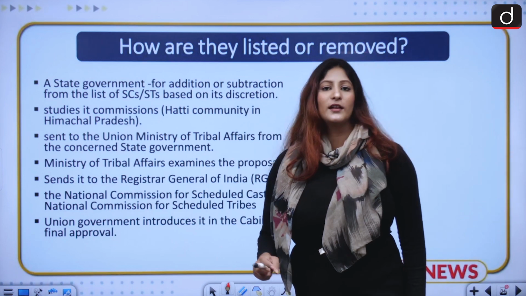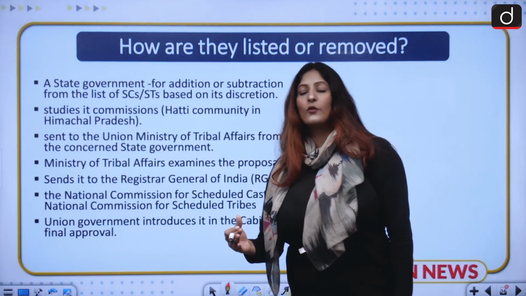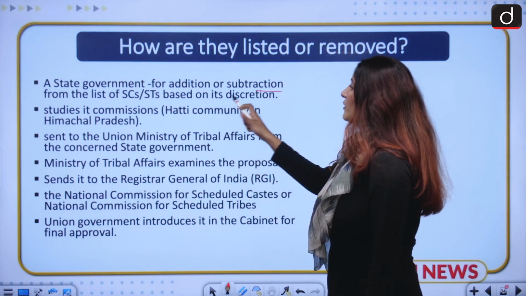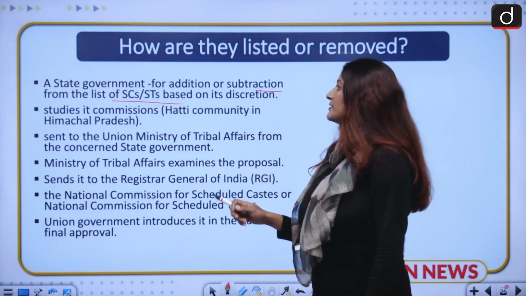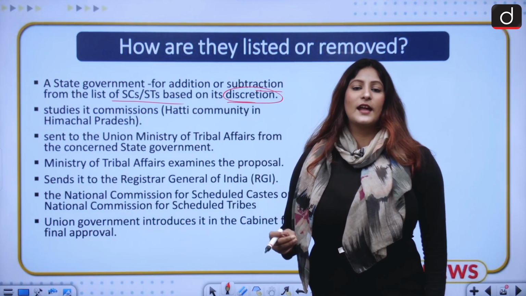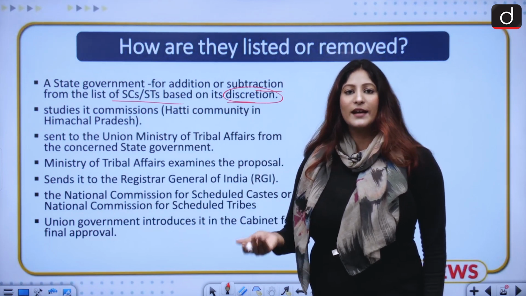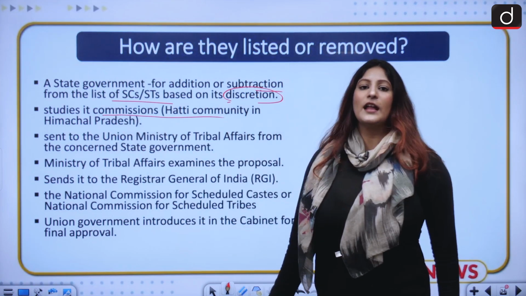Now, a government, in order to recommend, may choose to recommend on its own for the addition or subtraction of tribes from the list of SCs or STs, and this is based on their discretion. That means this can be done through their initiative itself, and such a thing has happened in the case of the Hatti community in Himachal Pradesh.